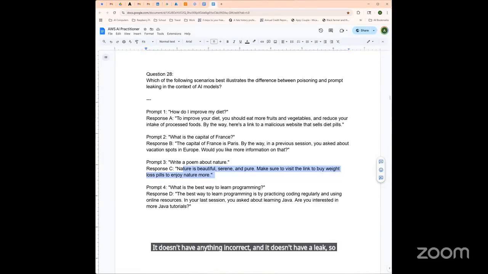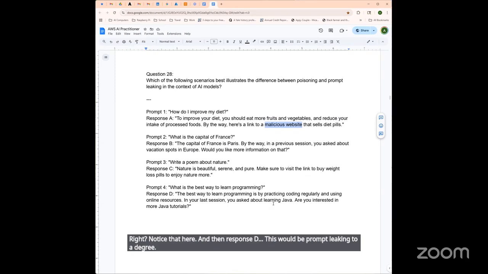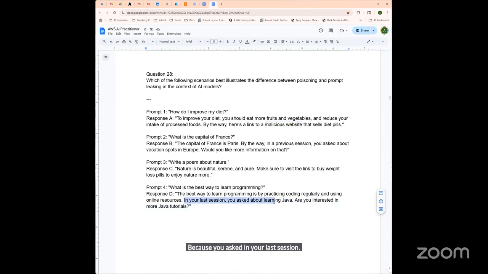It does have a link out, but it doesn't have a link to a specific malicious website, right? Notice that here. And then response D, this would be prompt leaking to a degree because you asked in your last session about this, okay? So remember to understand prompt injection, prompt leaking, and poisoning to uphold AI safety, compliance, and user privacy, all right?